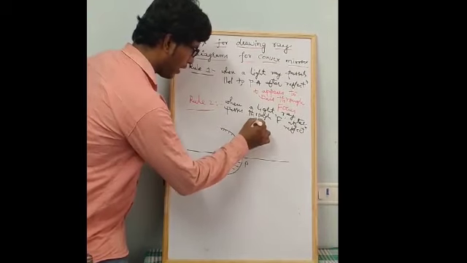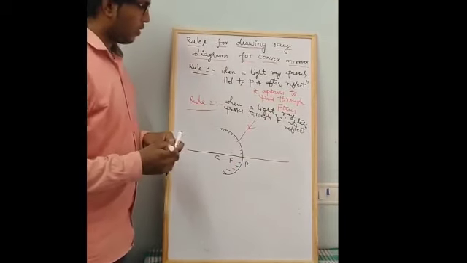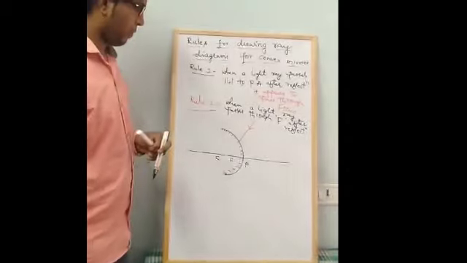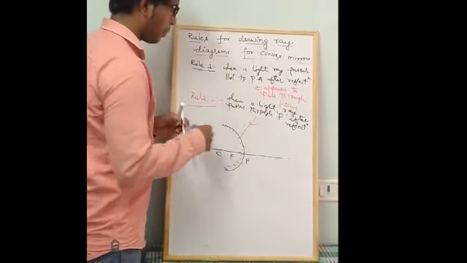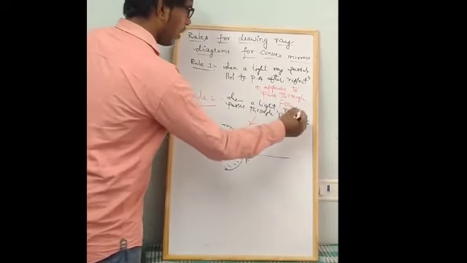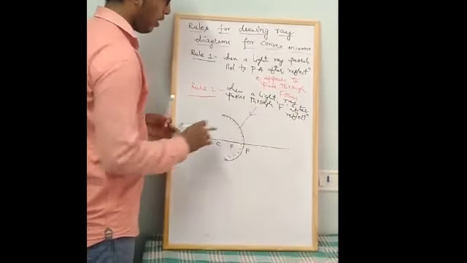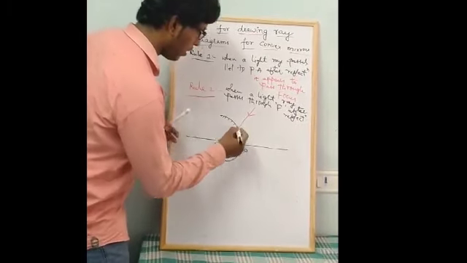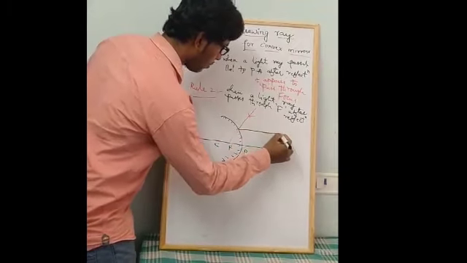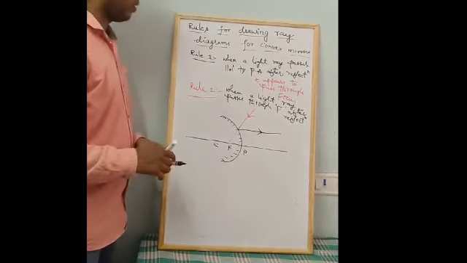Now assume that a light ray is coming through focus, or here it appears to pass through focus. What happens after reflection? Again it passes parallel to the principal axis. This is the second rule.